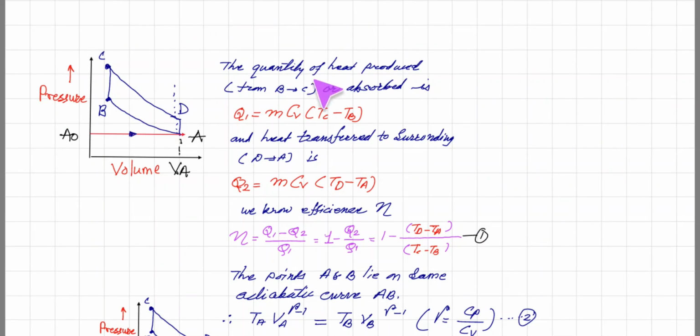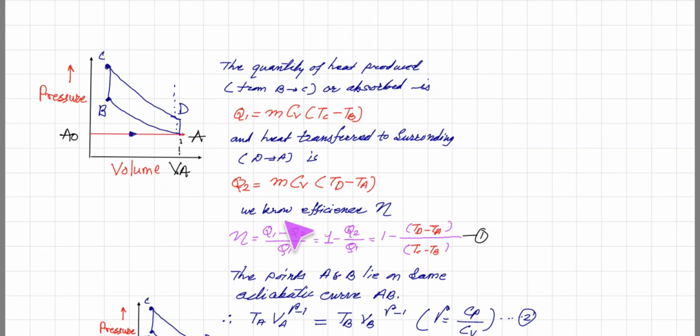Now here the quantity of heat produced from B to C, or absorbed, is Q1, and in this process we know that volume is constant, so isochoric state. So here Q1 is given by M into CV, that is specific heat at constant volume, into the difference of temperature Tc minus Tb. And heat transferred to the surrounding, again it is an isochoric process, so that heat is given by Q2 is equal to M CV, here it is Td minus Ta.